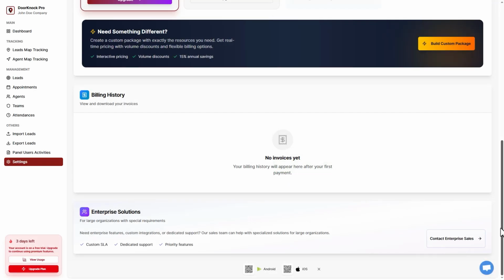Your billing history is shown here. You can view and download your invoices. For large organizations with special requirements, you can use our enterprise solutions by contacting our sales team.